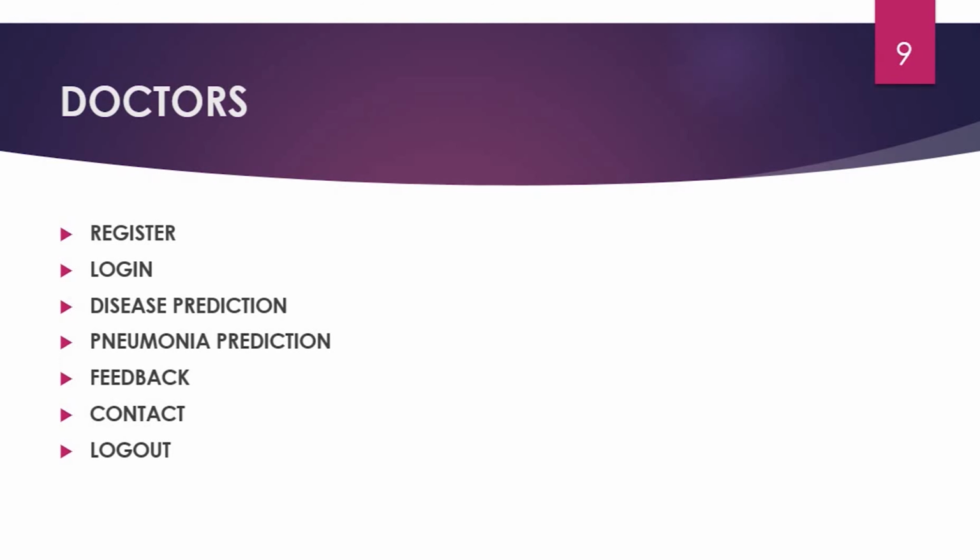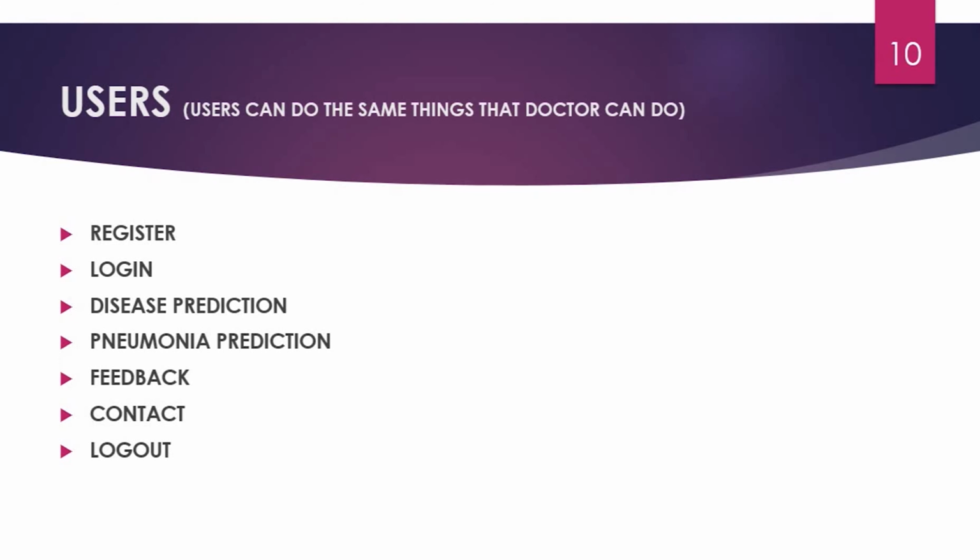Then comes the doctor, who can do registration, login, and give disease prediction from the symptoms that are inputted by the user. Doctors can also give feedback. The doctor is the center of the system. He must register himself to use the services of the system. Now the user module.